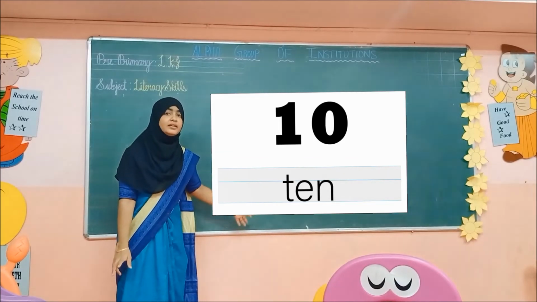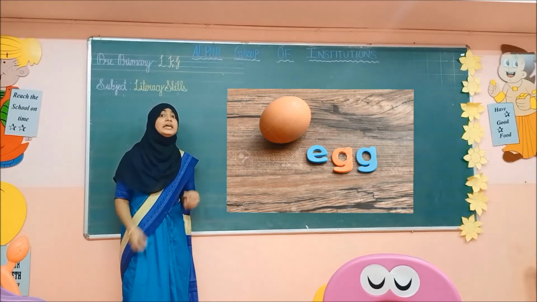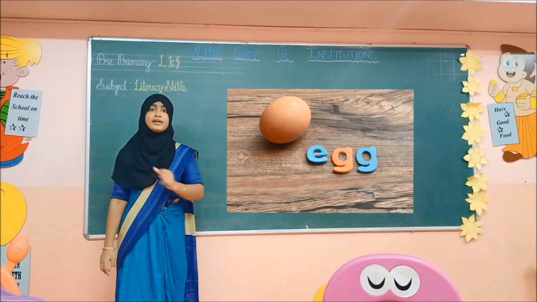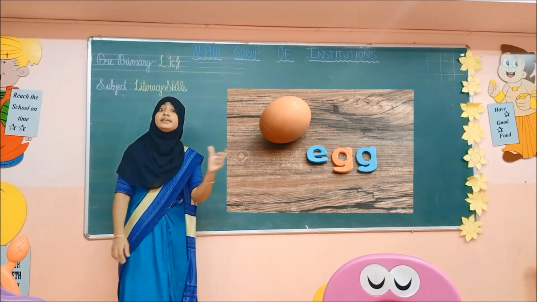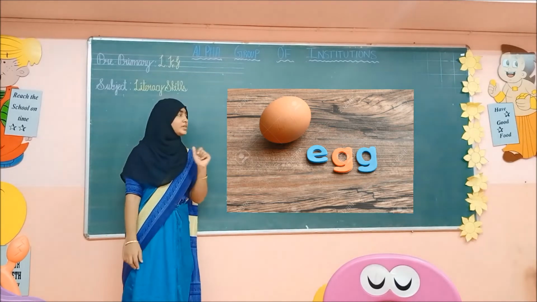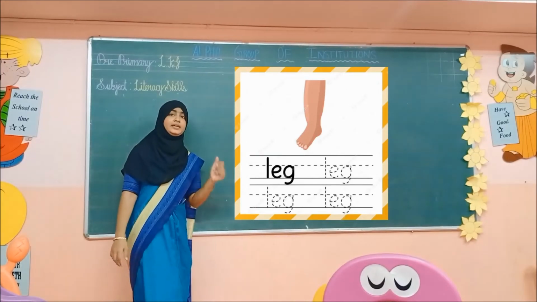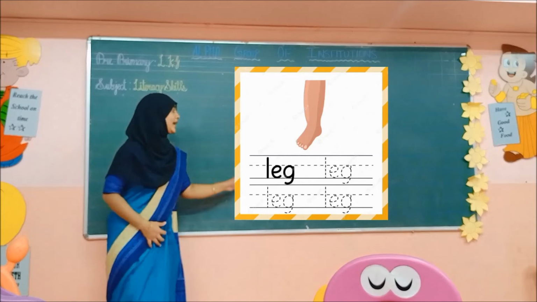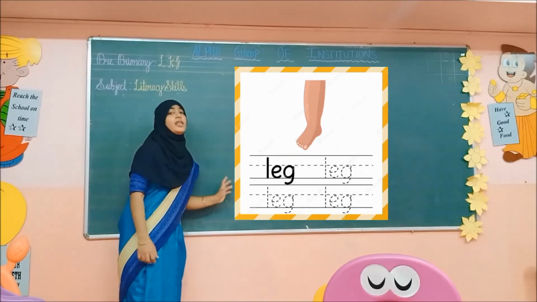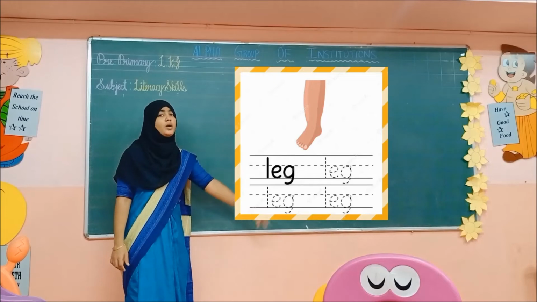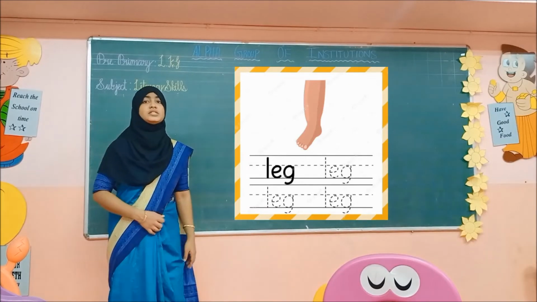T-E-N. 10. See the next one. Egg. E-G-G. Egg. See the next one. What is this? Leg. L-E-G. Leg. Okay, I hope you all understood children.